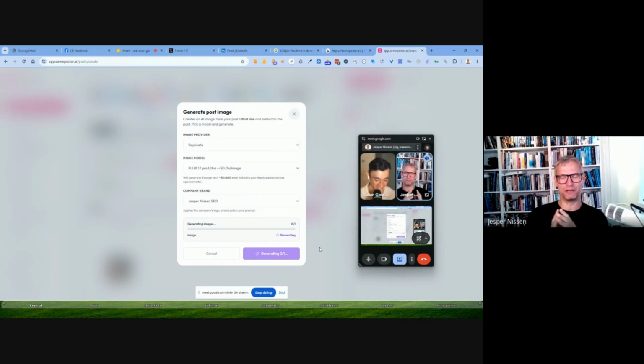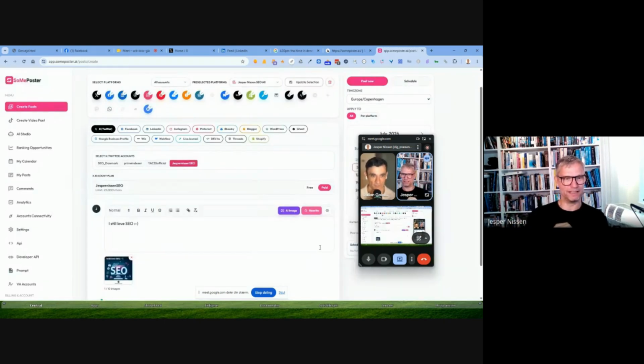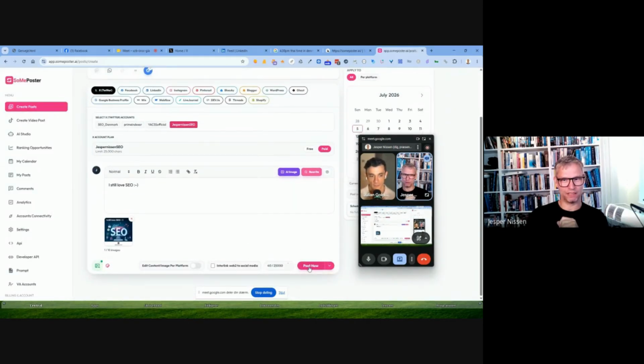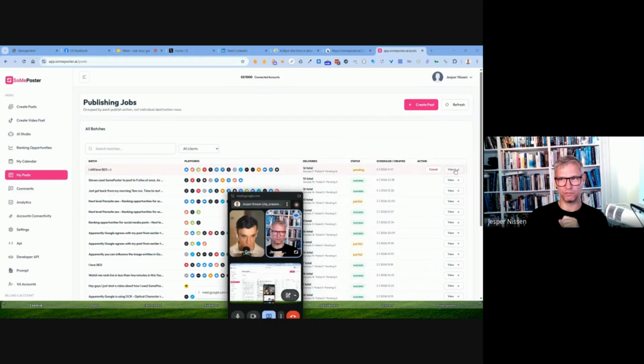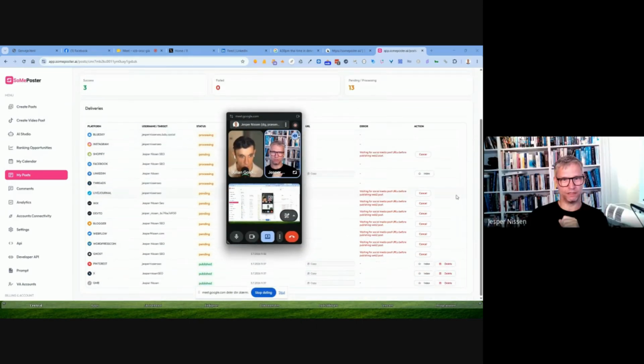But the reason that I like to use images when I post is that these images, when you overlay keywords on the images, they can rank in the image search. Okay, so let's just post this. So notice what happens now. Now I click interlink, and then I click post now. And now I can go over to my post and let's see here, review. Wow. And now it's posting.